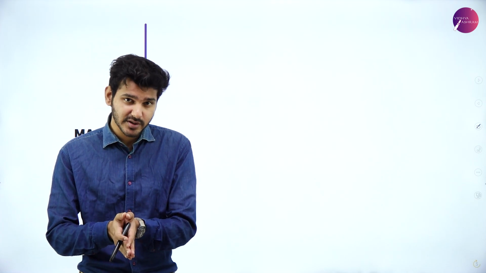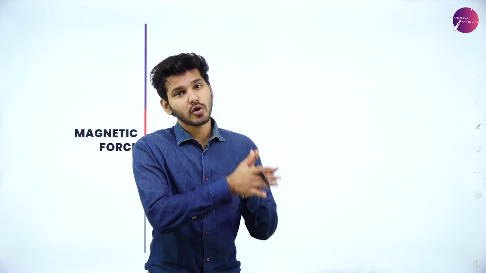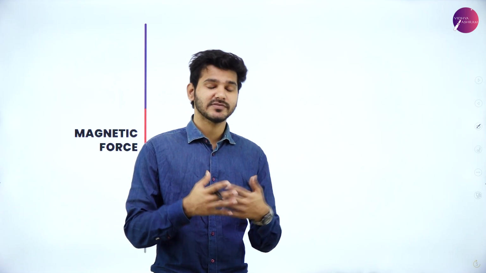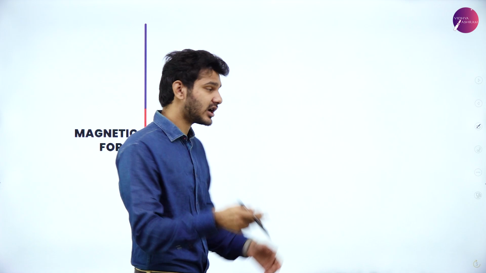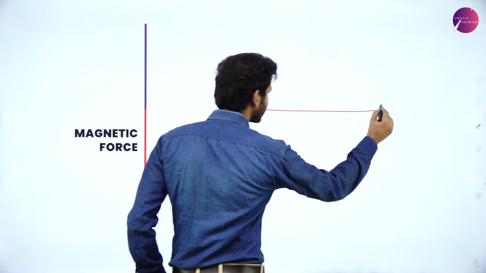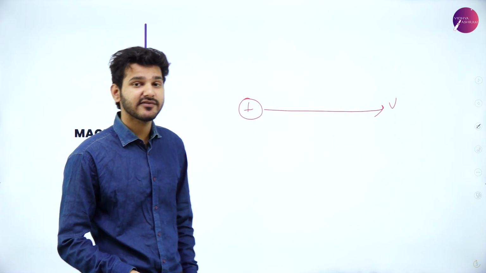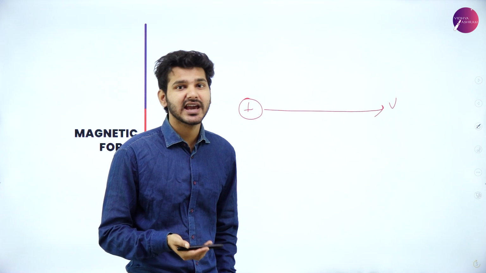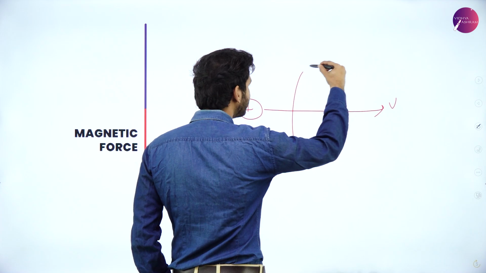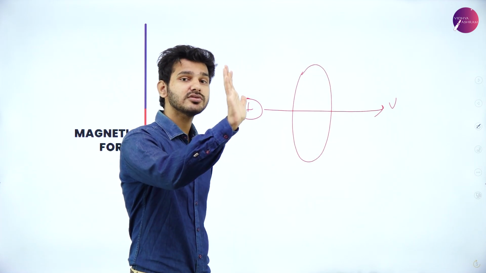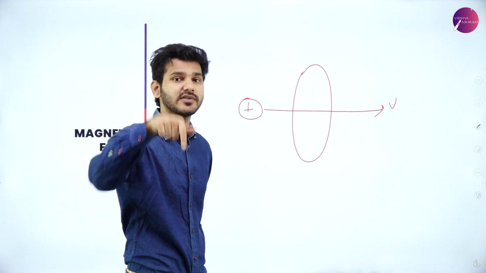And one more thing you have to remember is that you already studied that magnetic lines always start from the North Pole and end in the South Pole. But your textbook doesn't clearly explain this. What actually happens is that a moving charge, moving at a velocity v, produces a magnetic field. This magnetic field does not essentially have a north and south pole, because the magnetic field around this particle will be in a circular shape. That is why when we use the right hand rule, it is a curl indicating the direction of the magnetic field.